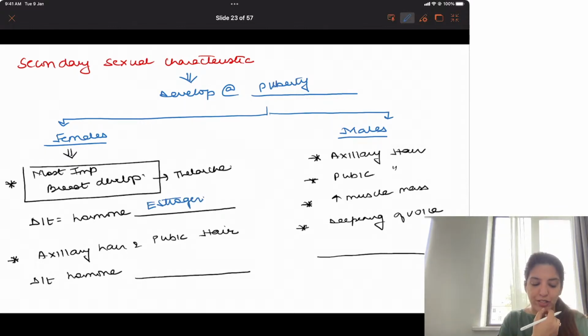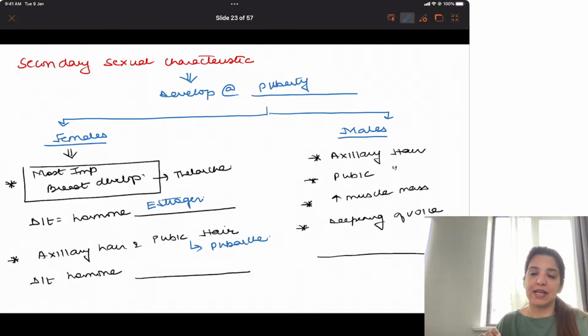The hormone responsible for breast development is estrogen. Apart from breast, the two other secondary sexual characteristics are axillary hair and pubic hair. This is called as pubarchy.